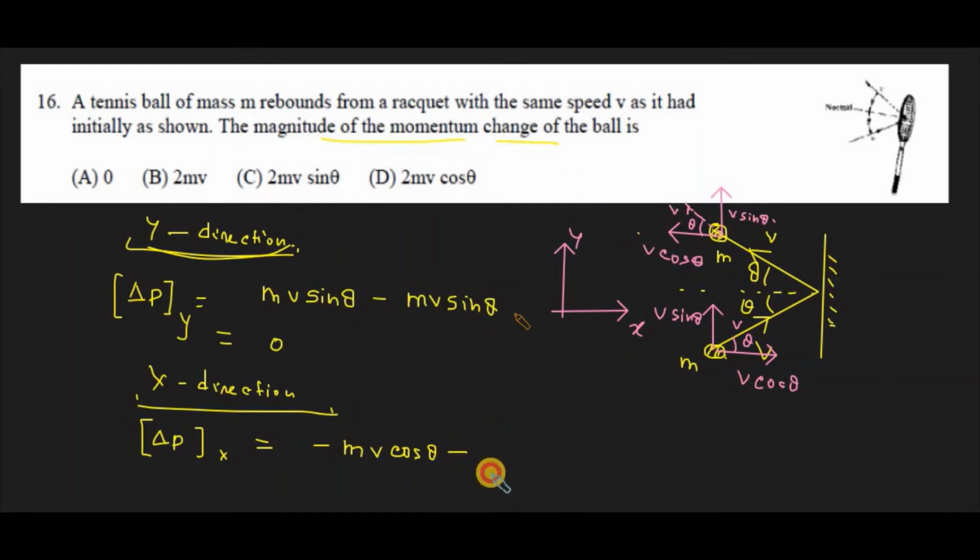So finally we get negative 2 m v cosine theta. It is the total momentum change along the negative x-axis direction, which is why it gives the negative sign. Taking the absolute value, the answer becomes 2 m v cosine theta, that's the momentum change. So that would be option D.